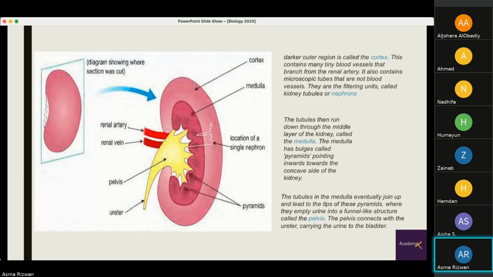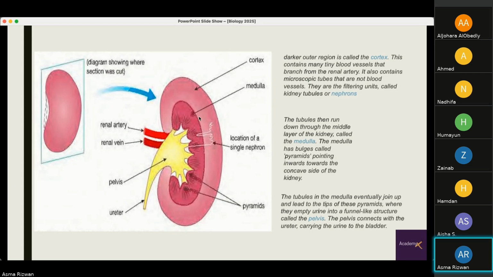The pelvis connects with the ureter, carrying the urine to the bladder. This white thread-like structure you can see is known as the nephron, which is the filtering unit of the kidney. It goes from the cortex into the medulla and then to the pelvis area.